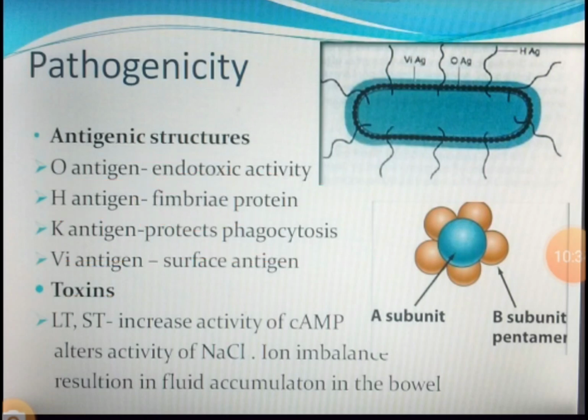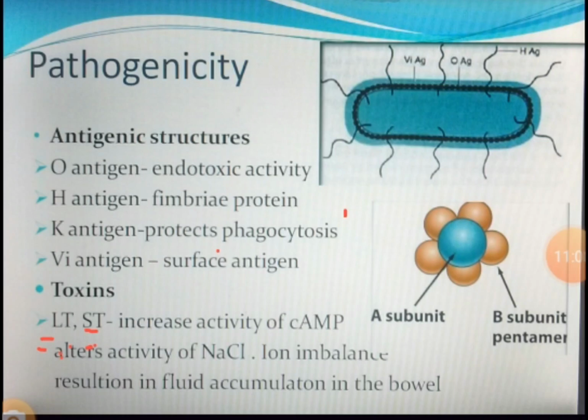Some of them also have the VI, virulence VI antigen. This antigen is present on the surface of the organism. Now let us see what toxins are present. It has LT and ST toxin. Now what are this LT and ST toxin? LT is heat labile toxin and ST is heat stable toxin. As the name says, LT easily gets disintegrated at high temperature. Heat stable can resist higher temperatures.